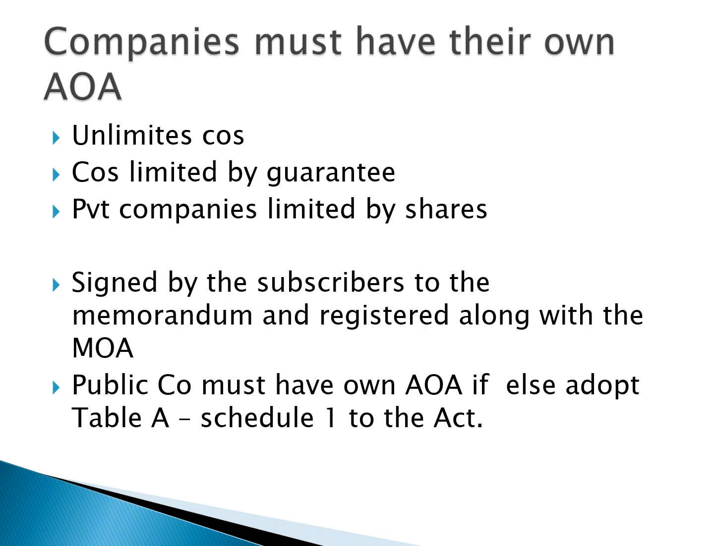In the case of public companies, they must have their own articles of association. Otherwise, if they don't want a separate articles of association, then they can adopt Table A, Schedule 1 to the Companies Act.